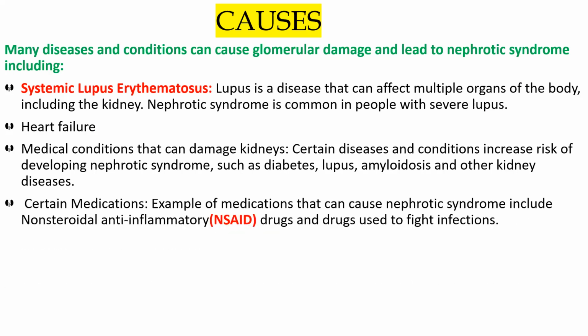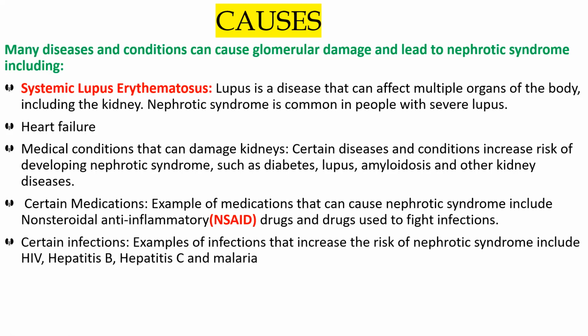And then the other one is certain medication. I have explained the medication very nicely, and I have given you all homework. Show me that homework on Monday. That is paracetamol, non-steroidal anti-inflammatory drugs, all this. So NSAIDs are drugs that can cause nephrotic syndrome. And certain drugs that fight infections can also cause a person to develop nephrotic syndrome.